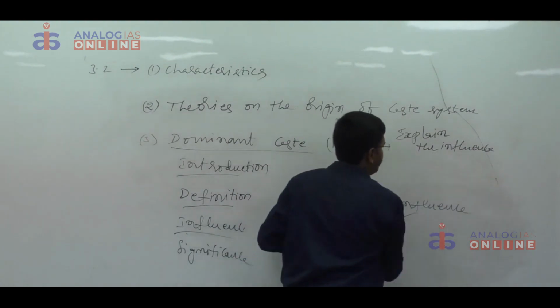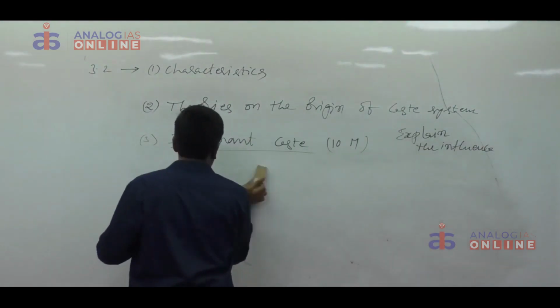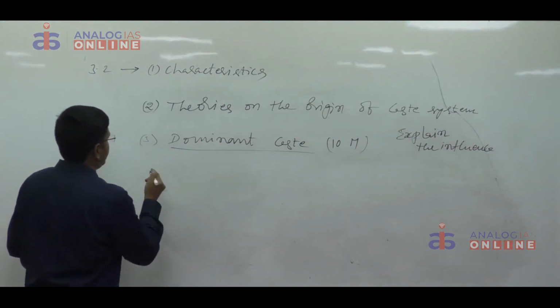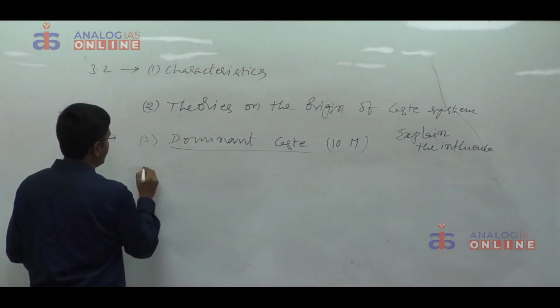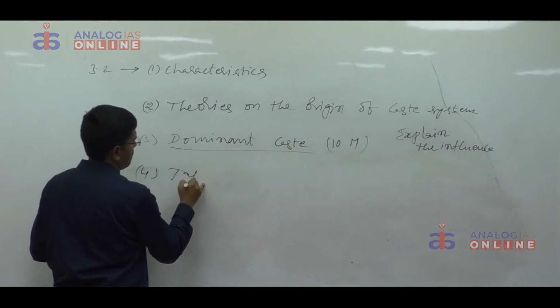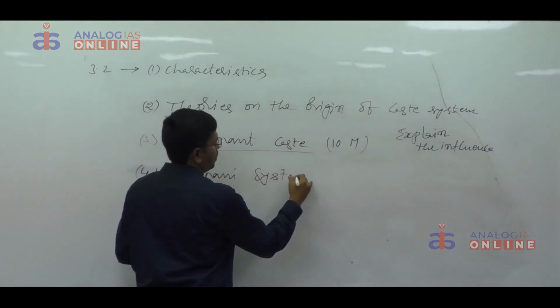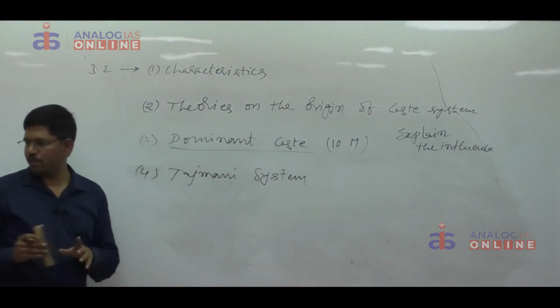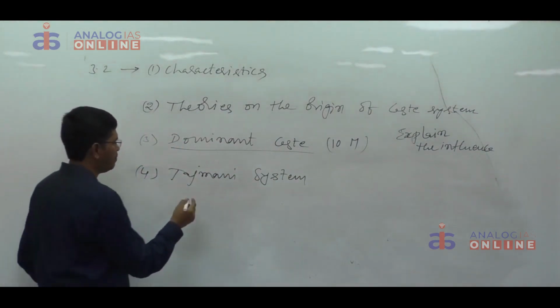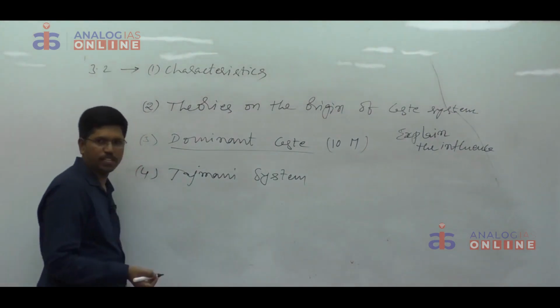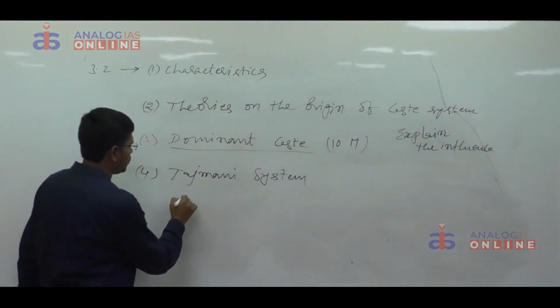The next concept is the Jajmani system. In this Jajmani system, first you have to know who introduced that concept, where he studied it, that means introduction.